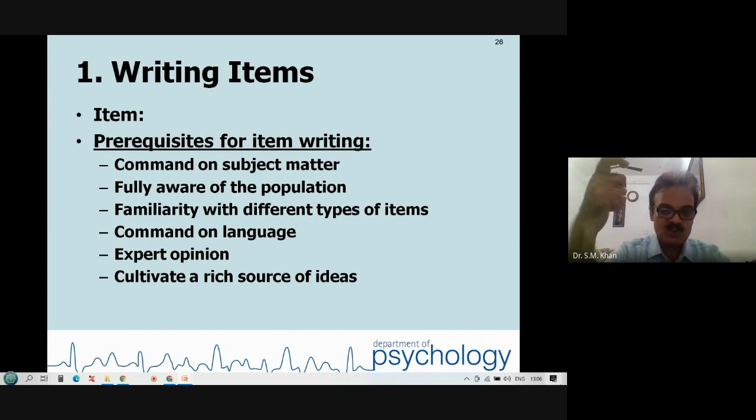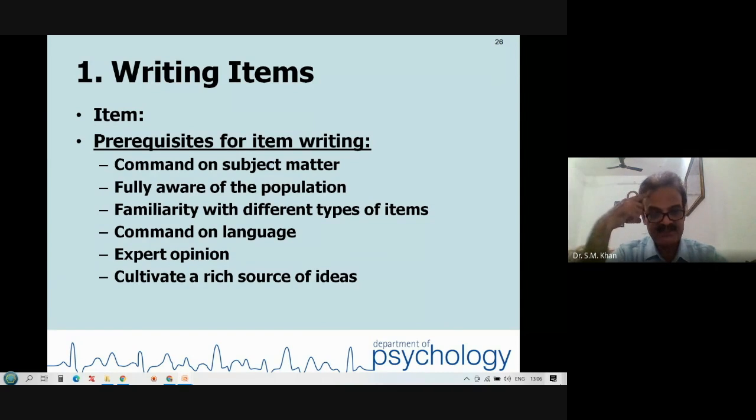Cultivate a rich source of ideas. Motivation. Quality of work life. Social well-being. Psychological capital. Happiness. Consumer preference. Employee retention.